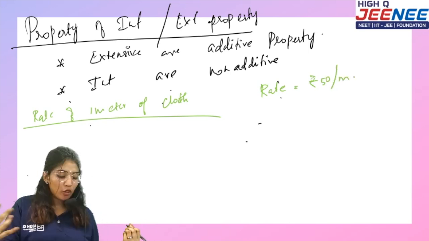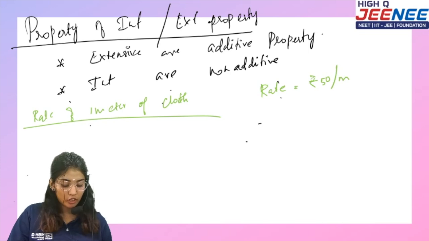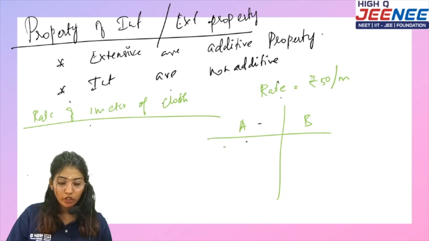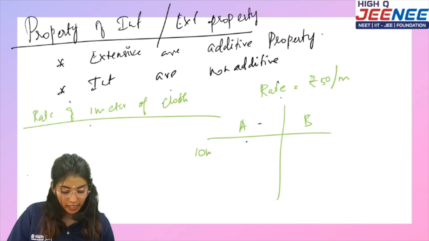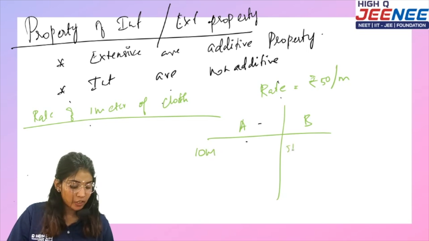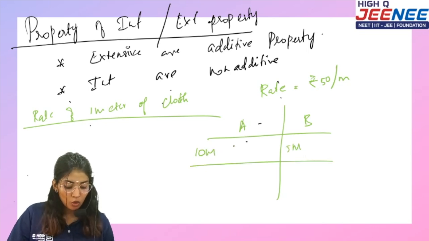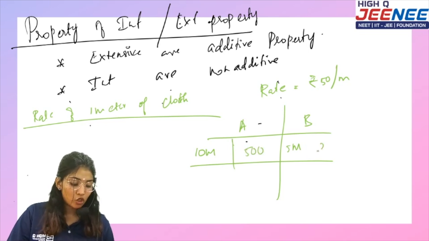How many meters am I going to buy? Let's say there are 2 persons, A and B. This guy is going to buy 10 meters, whereas B is going to buy 5 meters. So what is the rate? Rate is going to be 500. For him it is going to be 250.